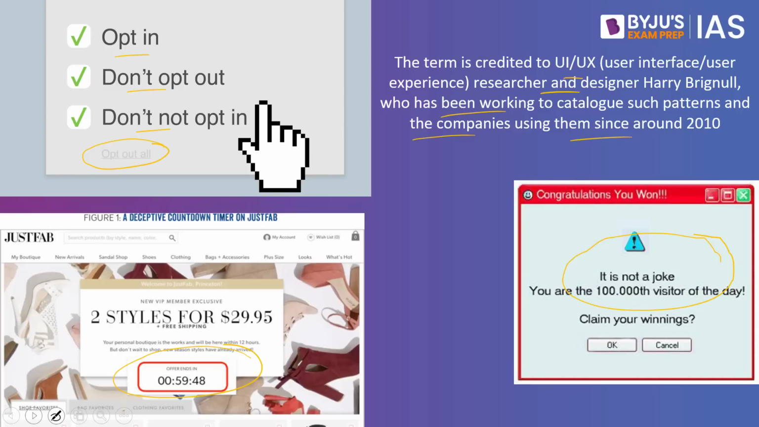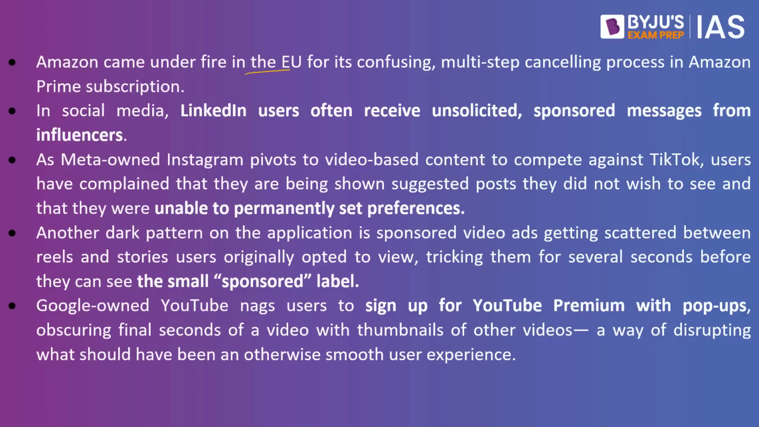Let's take some of the examples. Amazon came under fire in the European Union for its confusing multi-step cancelling process in the Amazon Prime subscription. What exactly happens? If you want to buy Amazon services, it is easy. But if you have to cancel their service, it is a long, complicated process. This was identified by the European Union, and ultimately the cancellation procedure was made simple. This is an example of dark pattern. In social media, LinkedIn users often receive unsolicited sponsored messages from influencers. This is an example of dark pattern.